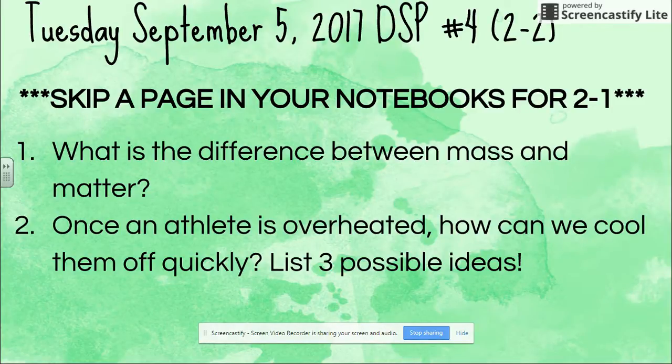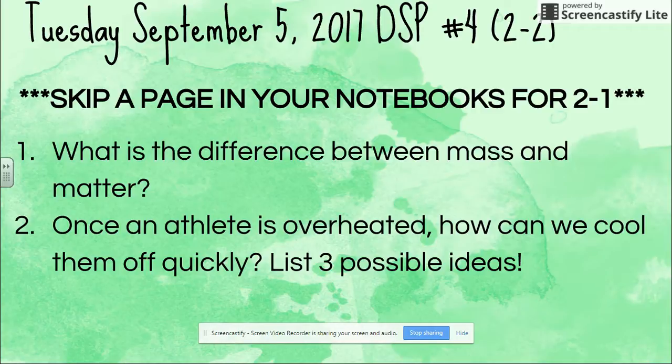Okay, so our answers. What's the difference between mass and matter? Hopefully you've written down that mass is a measurement of how much matter is in an object, and matter is anything that takes up space or has mass. So mass and matter are definitely related, but they're very different.